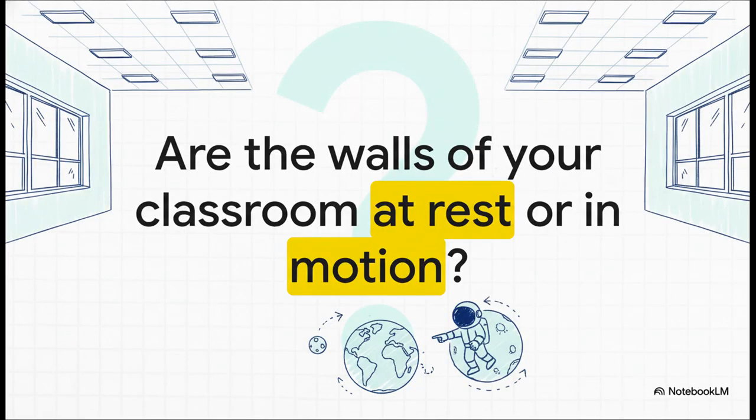So let's think about this question. The walls of your classroom or your room, are they at rest or are they in motion? To you, of course, they look like they are at rest. But what if someone was looking at the Earth from outer space? For them, the whole Earth is spinning and moving, so the walls of your room are also moving very, very fast. So you see, it all depends on your point of view.